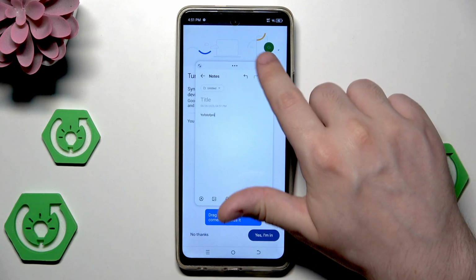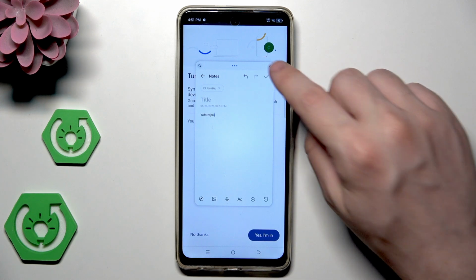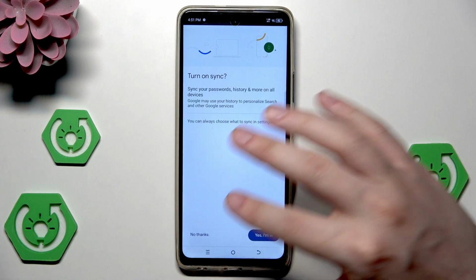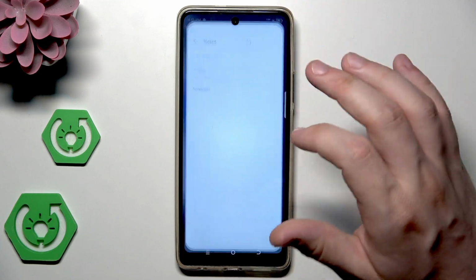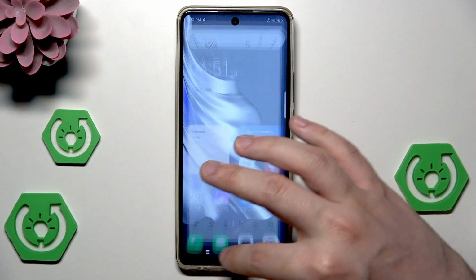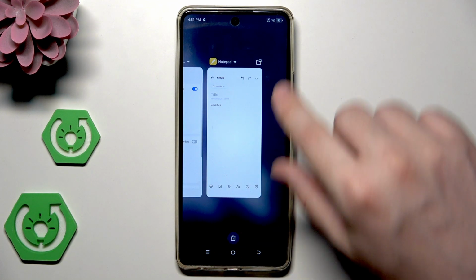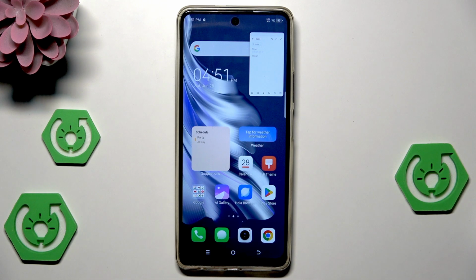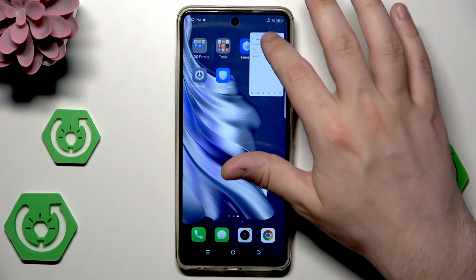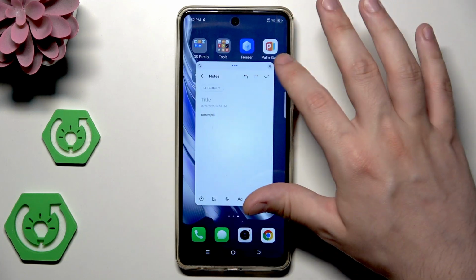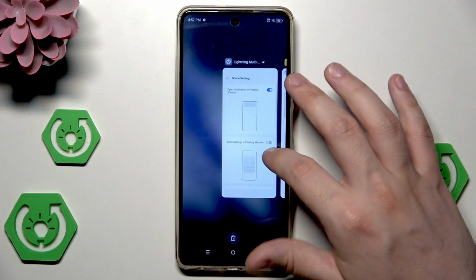So I think you should have that enabled, but it's completely up to you. You will use it or not, it's up to you. Yeah, now we can open up the recent apps by clicking on that icon, and we can also click right in here to open up the notes in the floating window. And remember that the notes are not the only app that works with the floating window. Other apps will work too. Maybe not all of them, but I'm sure that the list of those apps is pretty big. So now we can close it for now. Let's get back into the settings.